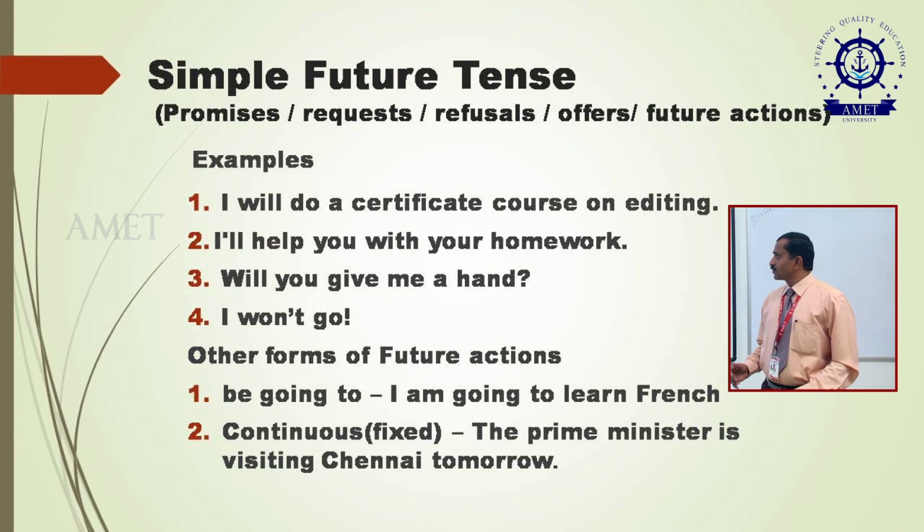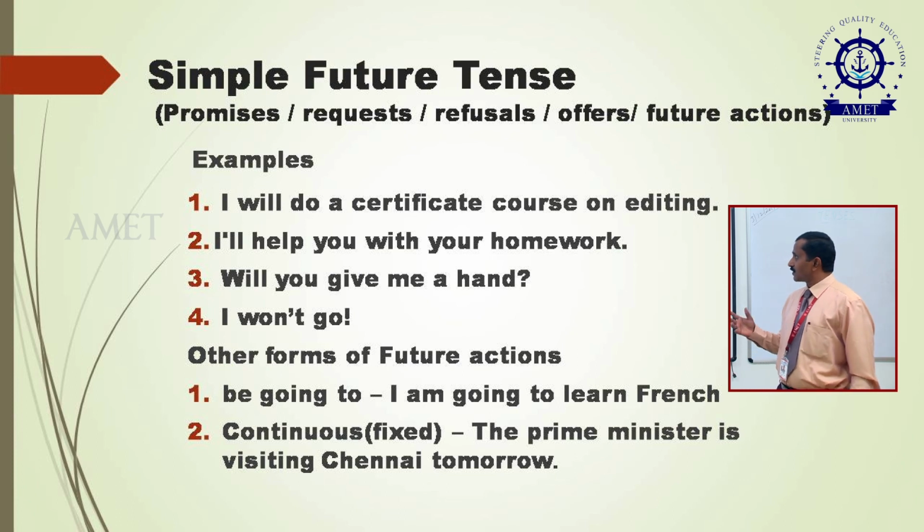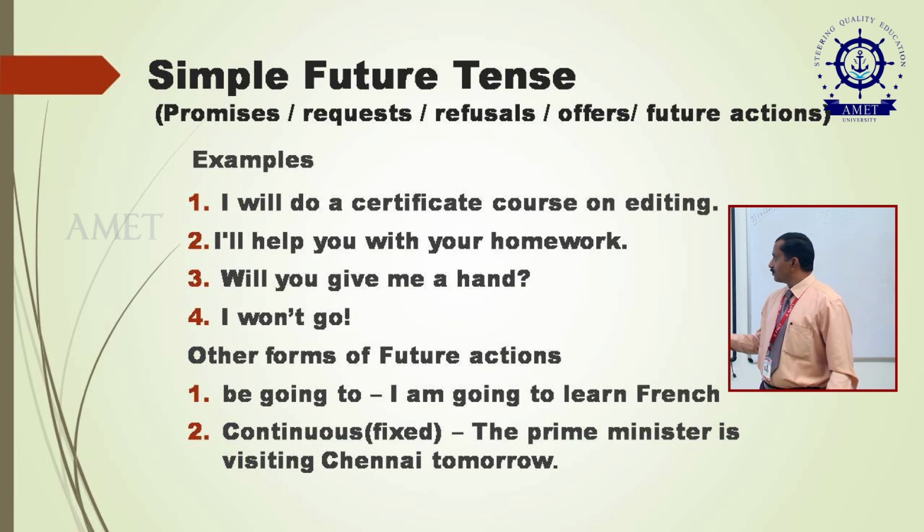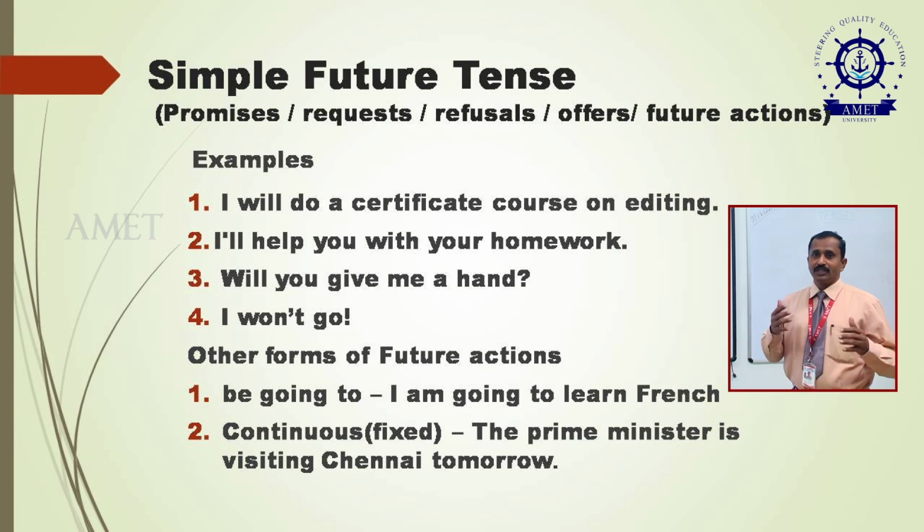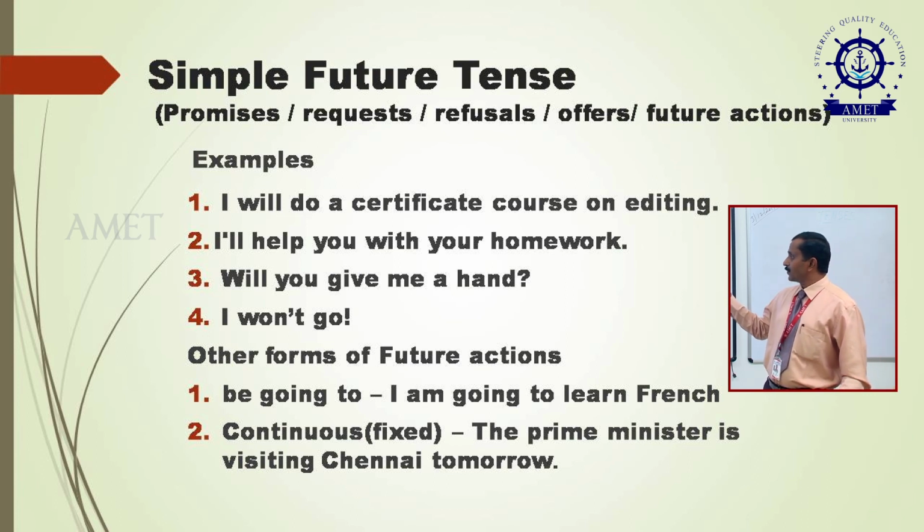Simple future tense. This can be used for giving promises, requests, refusals, offers or future actions. For example, I will do a certificate course on editing. The action will take place in the future. I will help you with your homework. Will you give me a hand? I won't go. So, these types of sentences can be given when we use simple future tense. These all refer to promises, requests, refusals and so on.